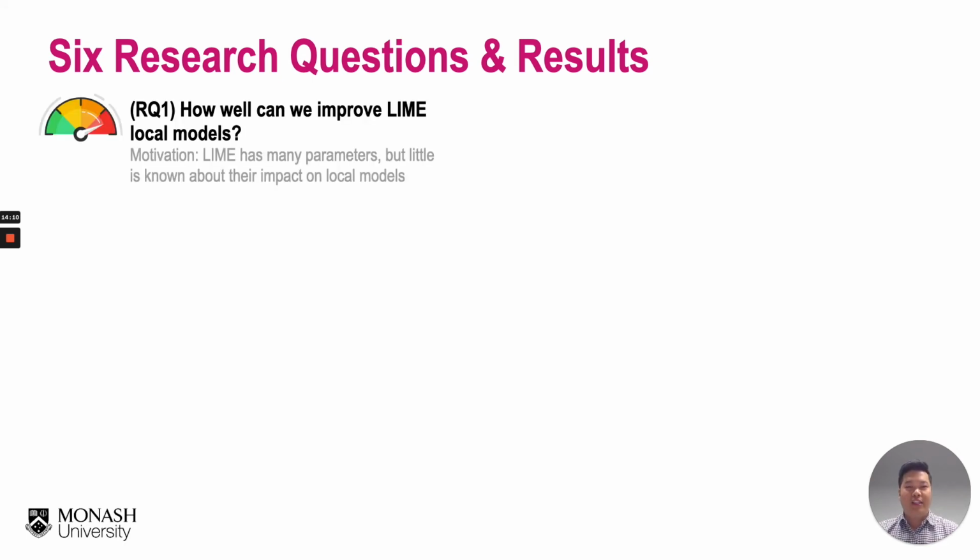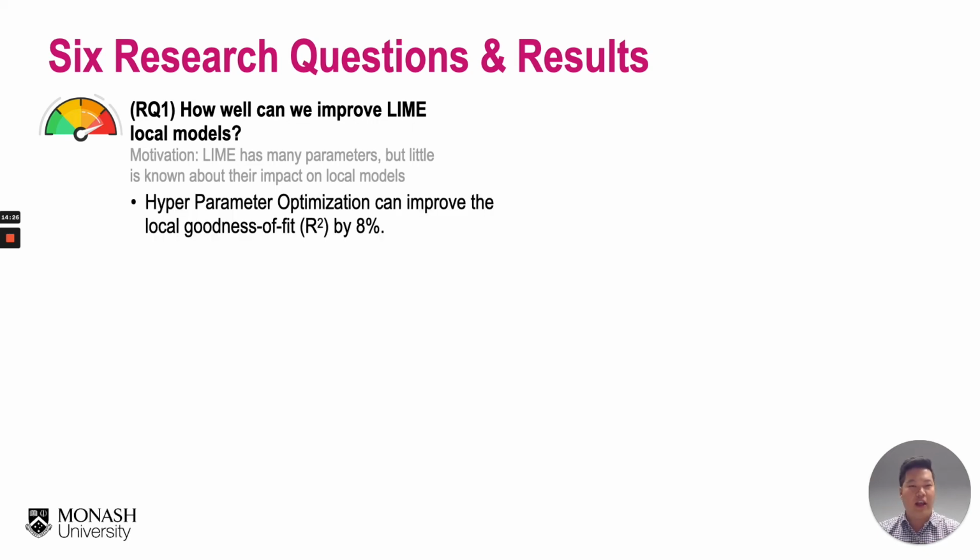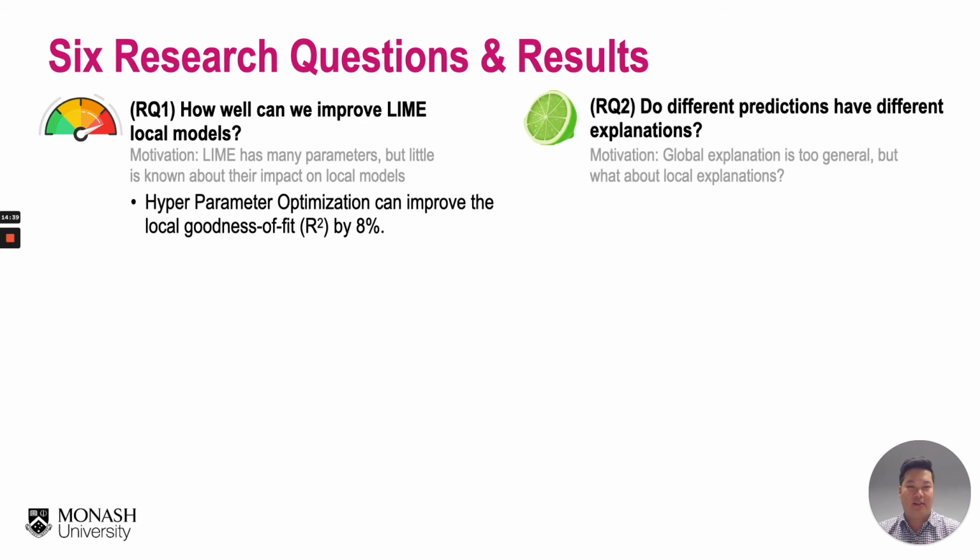For the first research question, we asked how well we can improve the accuracy of the LIME local models. Because LIME has so many hyperparameter settings, we want to know whether such parameters have an impact on the accuracy of the local models or not. And what we found is that when we optimize the hyperparameter settings of LIME, we can improve the local goodness of fit, measured in terms of R², by 8% on average.